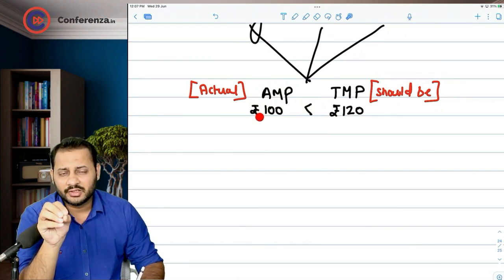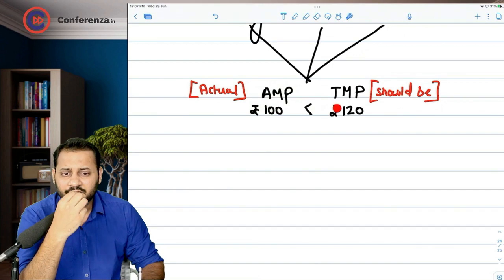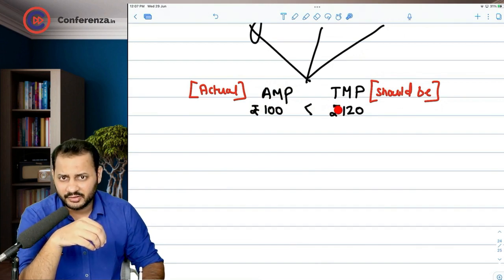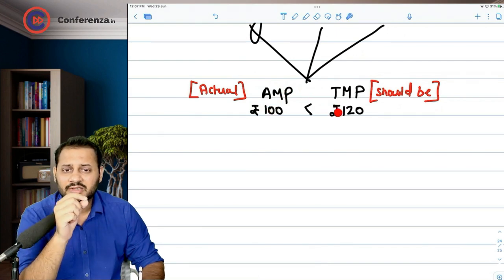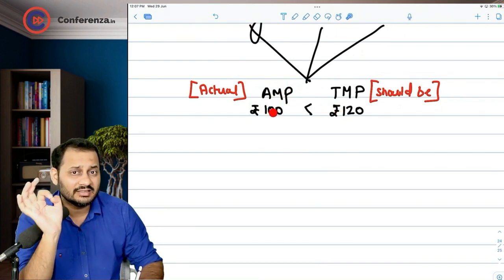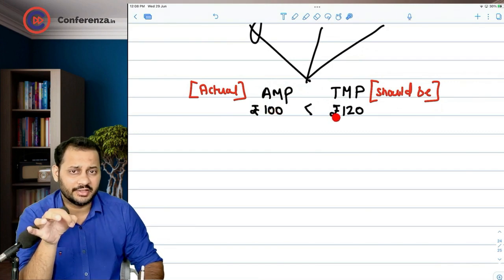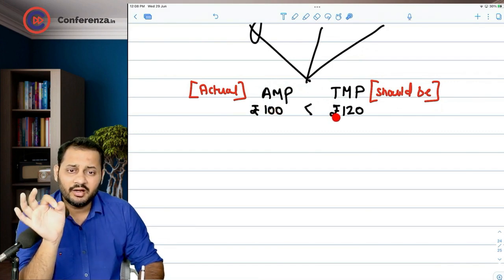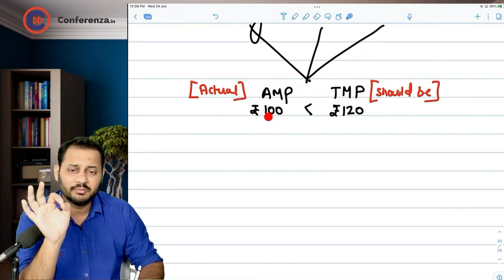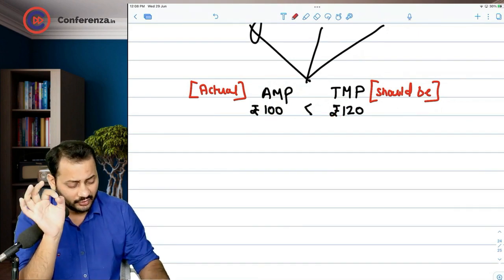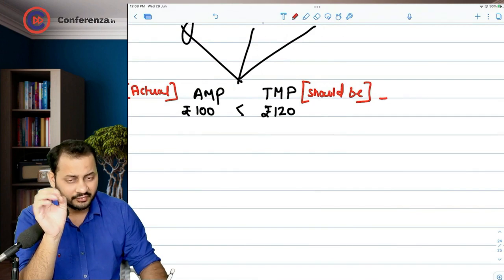Now tell me one thing. A particular share which should be 120 rupees in the market is available in the market at 100 rupees, means at a price lesser than your expectation. You were ready to buy the share at 120 rupees maximum, and if it is available at 100 rupees, whether you are going to buy or not? Yes sir, we are going to buy.